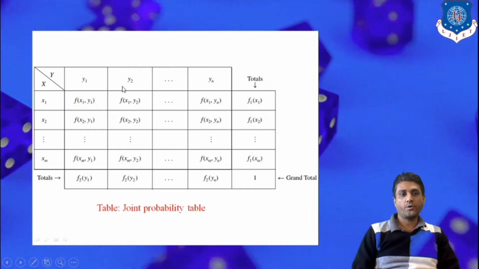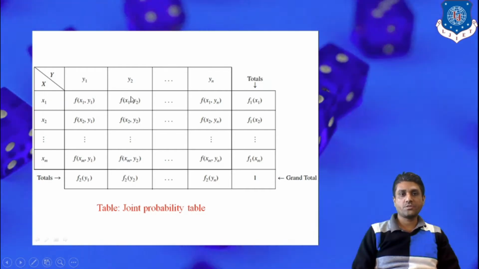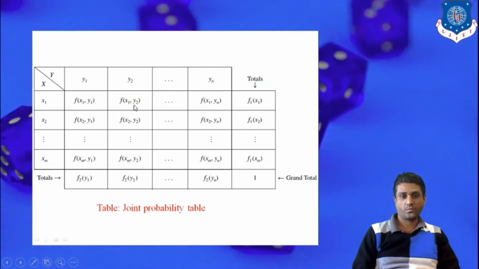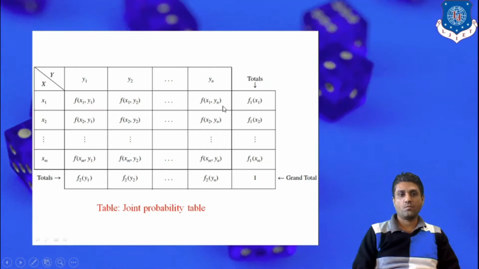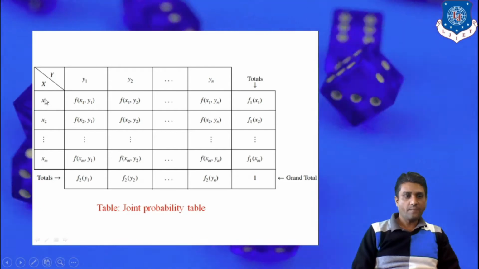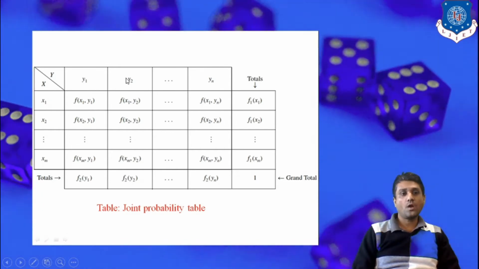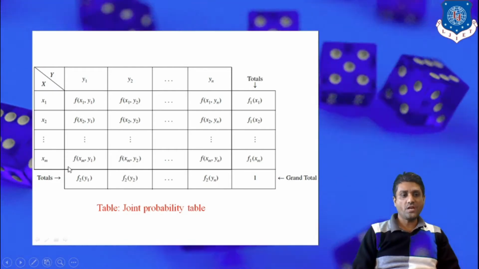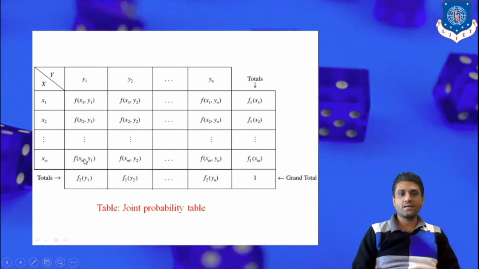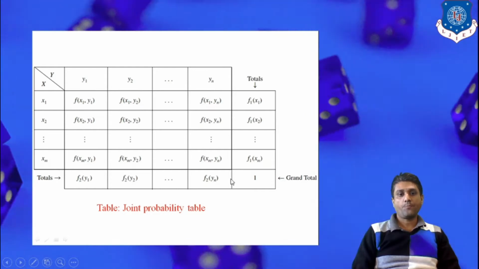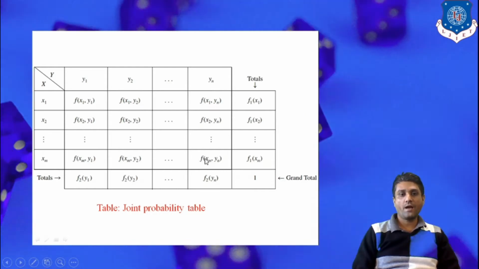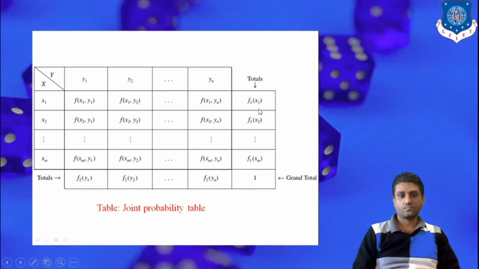Corresponding to x1, y2, it is f of x1, y2, and so on up to f of x1, yn. The same holds for the second column and so on, and in general, corresponding to xn and yn, the probability function is denoted f of xn, yn.